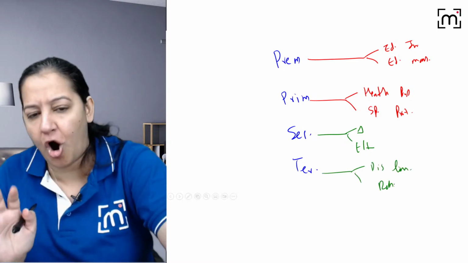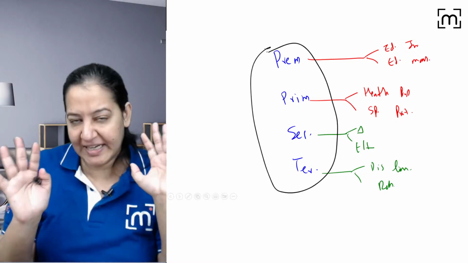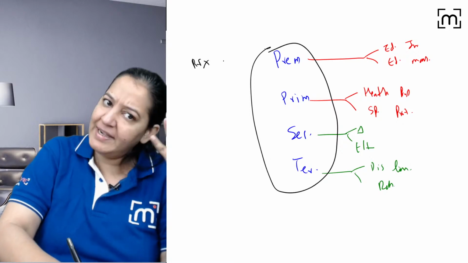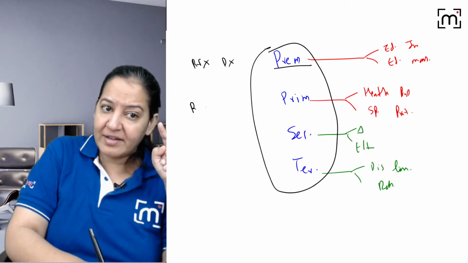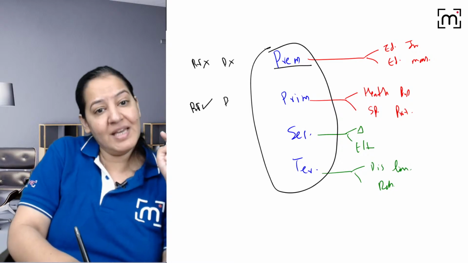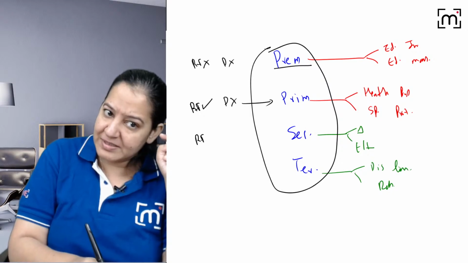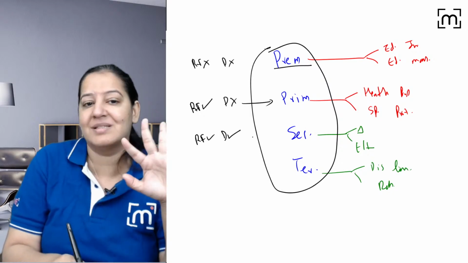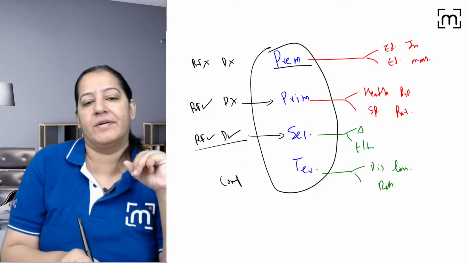So the first job is to identify इन चारों में से कौन सा है. So always look at the clues in the question. Listen. If risk factor is absent and disease is of course also absent, it is primordial. If risk factor is present but disease is absent, it is primary. If risk factor is present, disease is also present but in early stages, not in late stages, it's secondary. If both are present but already complications have happened, it is tertiary.